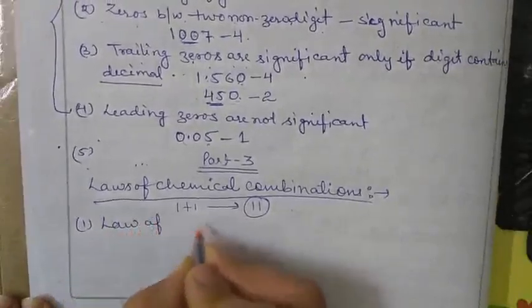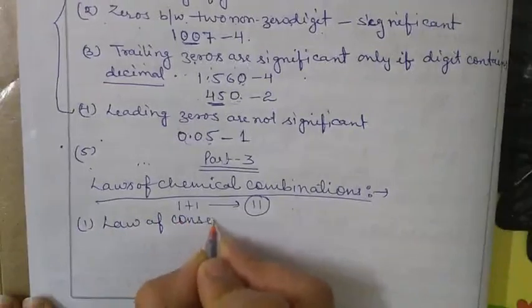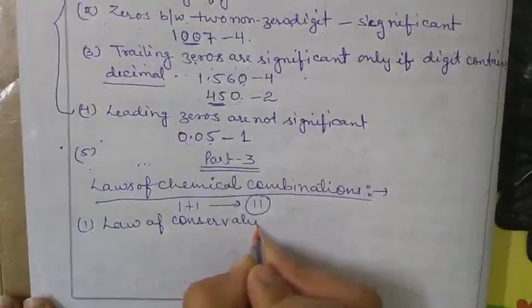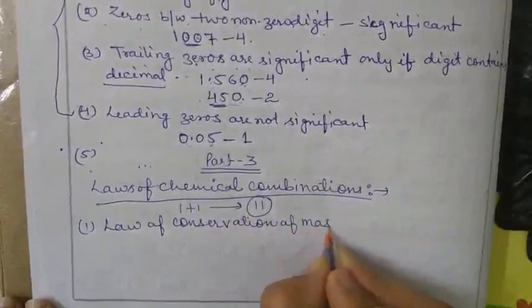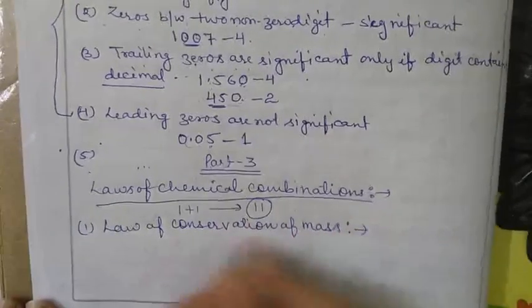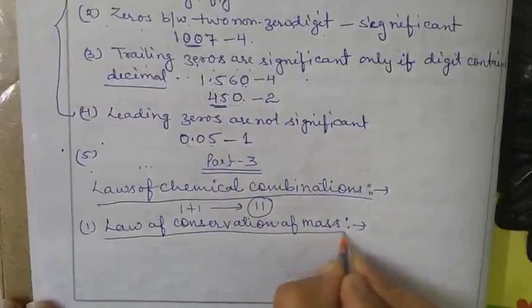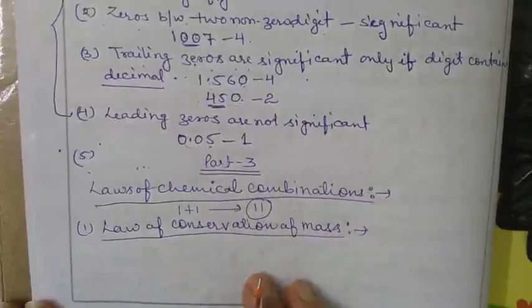So the first law is the law of conservation of mass. Clear?